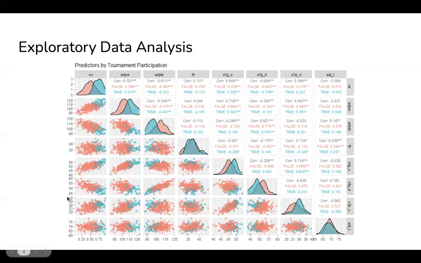One important thing to notice from our exploratory data analysis is that there's a lot of multicollinearity in our data. A lot of our predictors depend on other predictors, which makes logical sense because you would expect a team with a better average defensive efficiency to allow a lower effective field goal percentage on defense, for instance. So a lot of multicollinearity, but it's also important to notice that there is a difference in center for the distribution of teams that made the tournament versus teams that didn't in a lot of these categories as well.